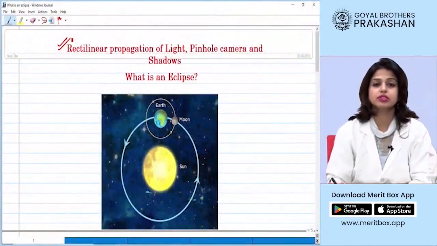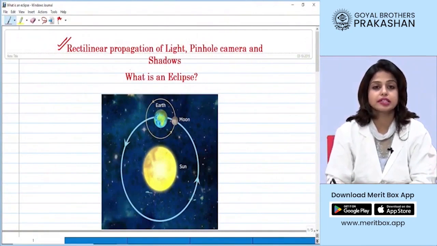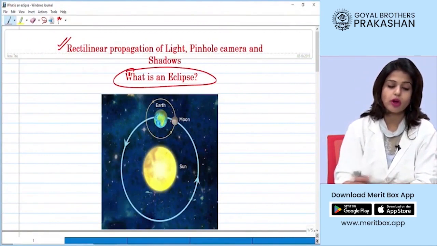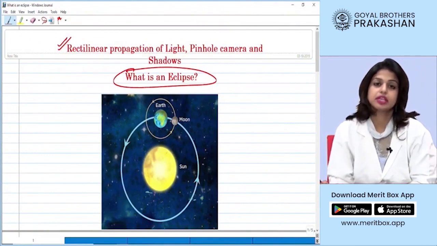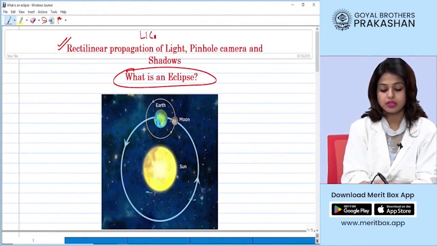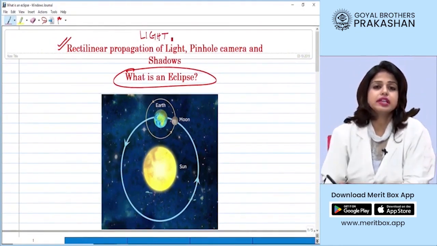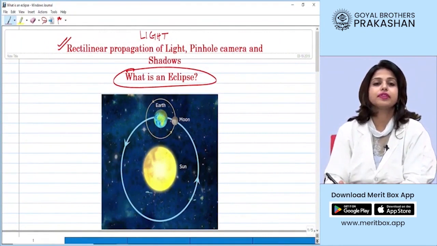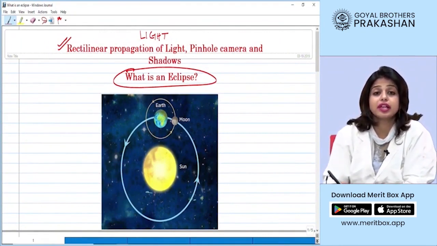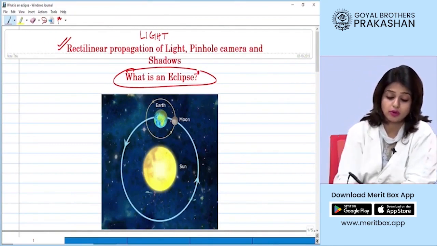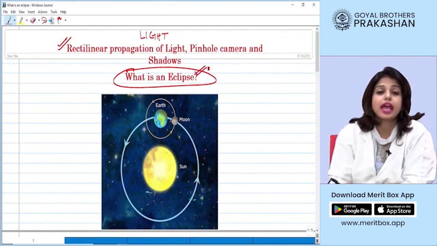Today we are going to learn another topic from the unit of rectilinear propagation of light, pinhole camera and shadows. Under this unit we are going to learn what is an eclipse. This unit falls under the theme of light. Now students, till now we had learnt various concepts of light, whether it travels in a straight line, what is light, how shadows are formed. Now we are going to know what we mean by eclipse.